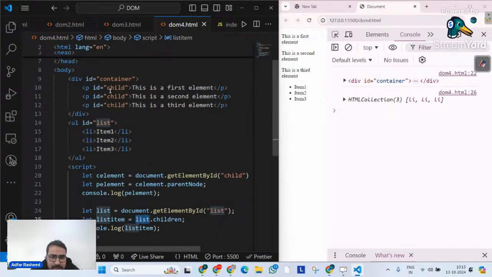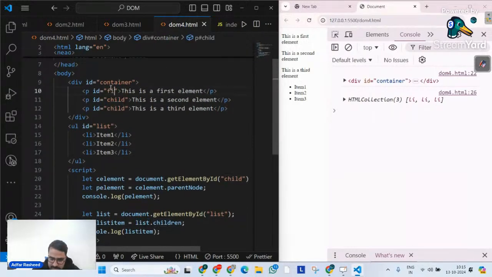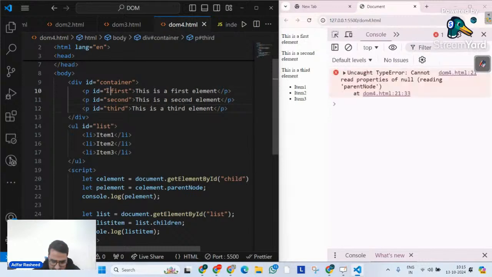So I simply give the elements ids: first, second, and third. Apart from child, let me give it a child id as well, so that my JavaScript won't throw an error. Now it says parent node is reading null, so we can give only one id in that case.